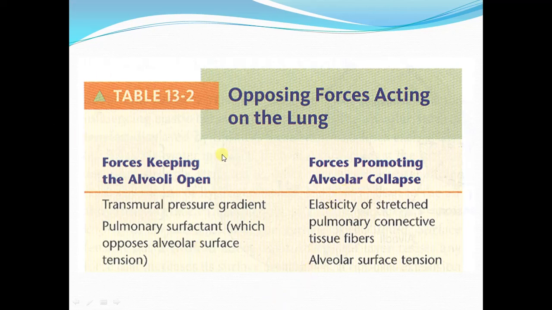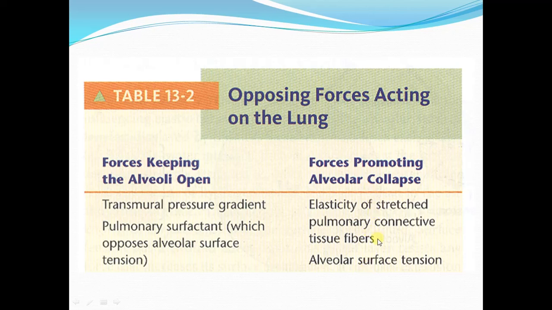Second elastic force which acts on the lung and tends to cause the collapse of the alveoli is alveolar surface tension. Now this alveolar surface tension is the force which is caused by the air-water interface of the fluid lining the inner surface of the alveoli.